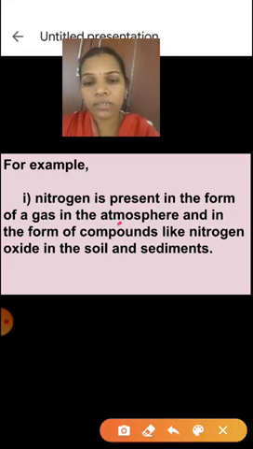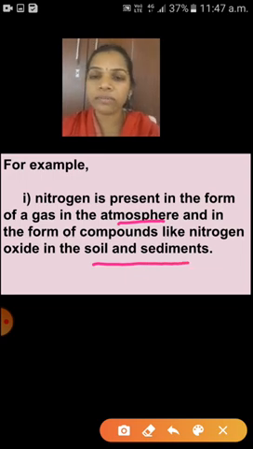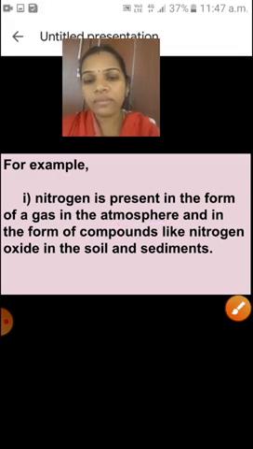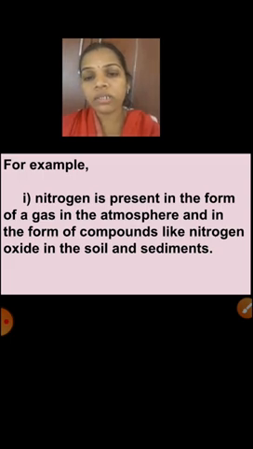So that nitrogen is present in the atmosphere and at the same time in the form of compounds like nitrogen oxide in the soil and sediments. So the gaseous cycle and the sedimentary cycle are both connected. Both are related to each other. It is that interconnected. Nitrogen is present as gas in the atmosphere, and at the same time it is present in the soil in the form of compounds, that means nitrogen oxide.